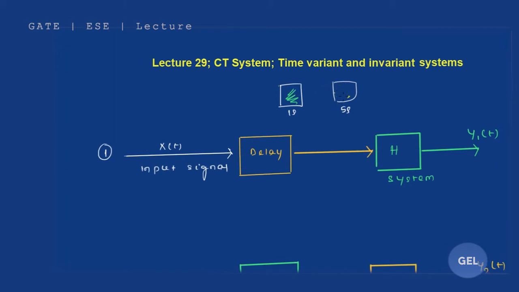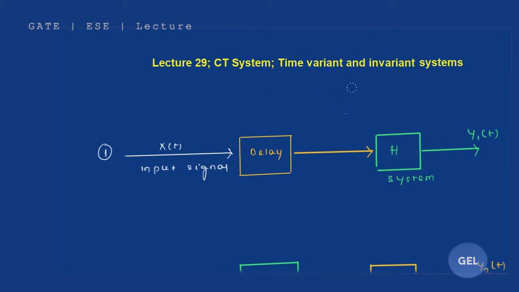But time invariant means whatever time you take, whether 2 seconds, 3 seconds, or any time interval t, it will give you the same result, the same kind of property. That is time invariant, because it is not varying with time.